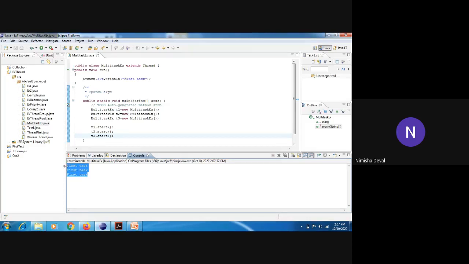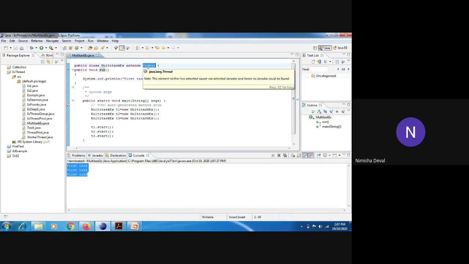Okay, so simultaneously we have used the same thread. So this is the multitasking concept. This is a very simple program. To perform this, you can use different processes. In thread, you can replace it by the runnable interface.